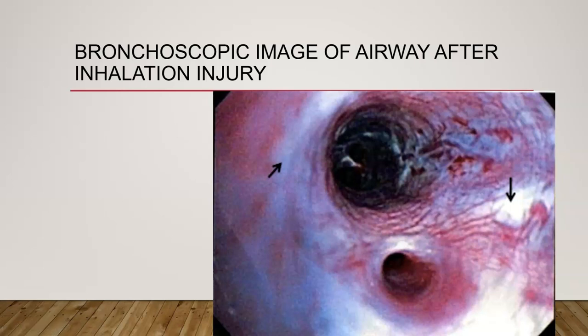This is a bronchoscopic view from chlorine inhalation. So I was just talking about chlorine gas inhalation. And you see these white marks here that are marked with the arrows. You see some that aren't marked with the arrows, but they're the same thing. And this is the damaged mucosa in the right middle lobe of this person's lung. And those areas are basically dead tissue, and it will slough off.